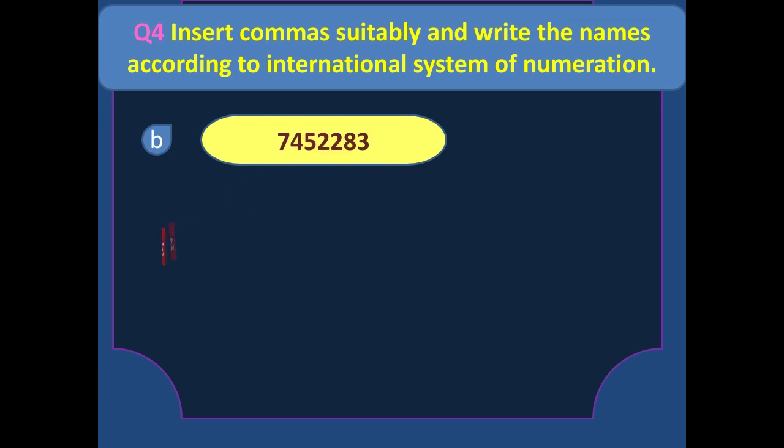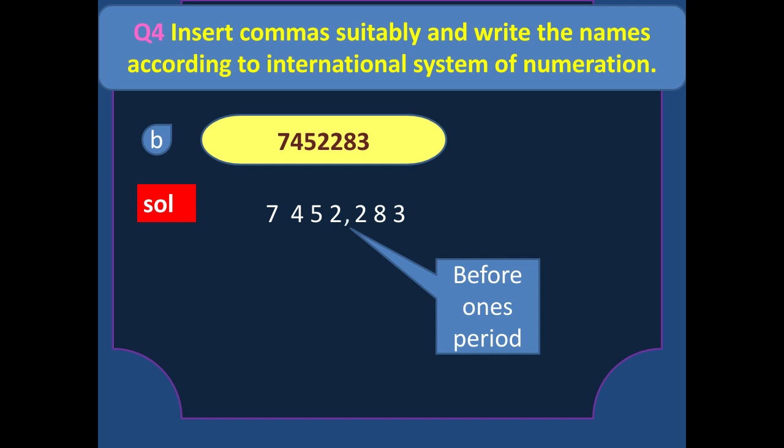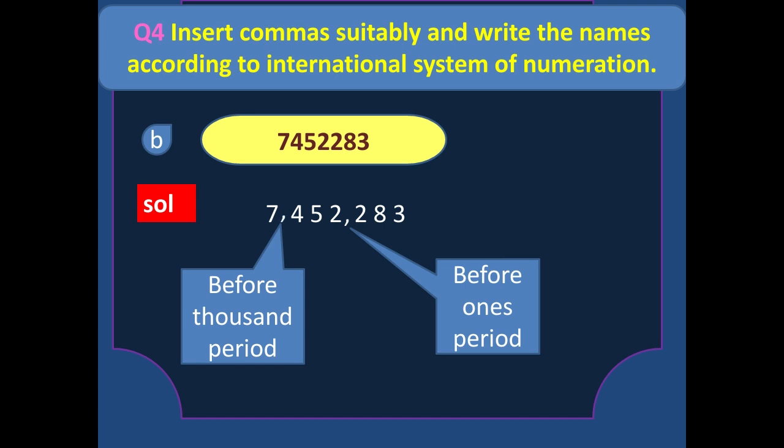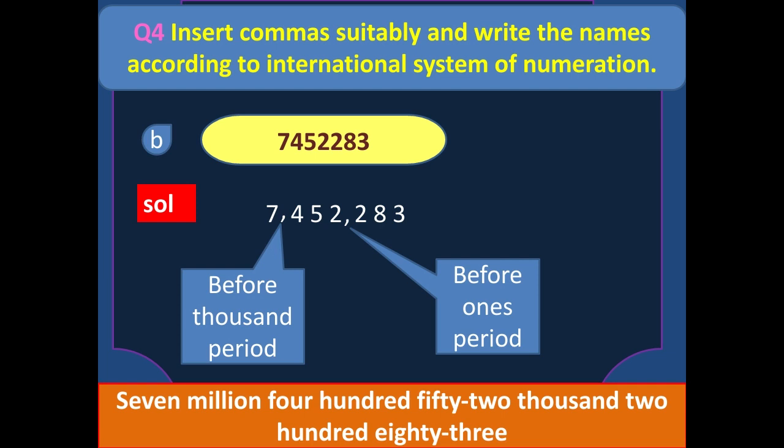Let's see part B of this question number 4. Again we have another number. Let's see the solution. Again we will write the entire number, and from right to left we will move. See, ones, tens, and this is 100. So before that ones period, we are going to insert a comma. Again we will move: 1000, 10,000, 100,000. So before that thousands period, we are going to insert a comma. And what will be the name of this number? We will call it 7,452,283. So here we come to the end of this exercise.